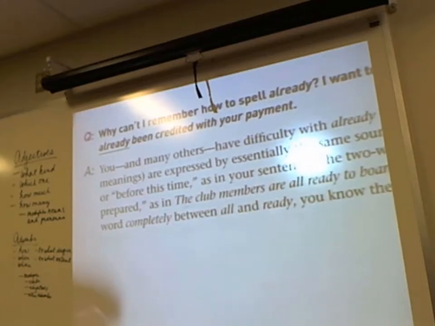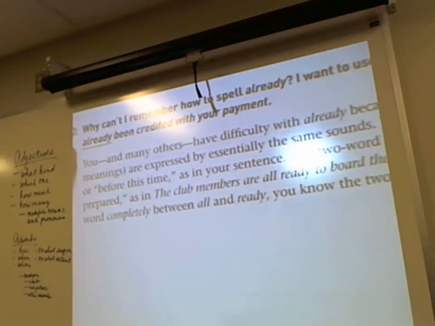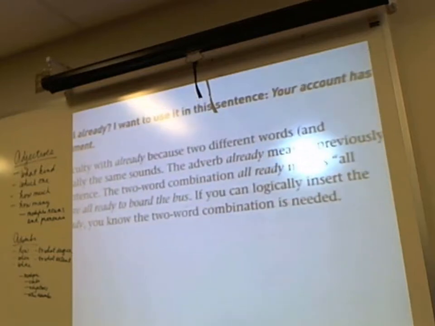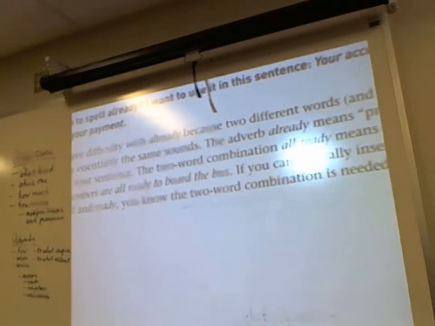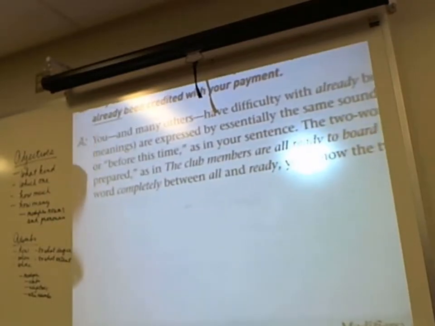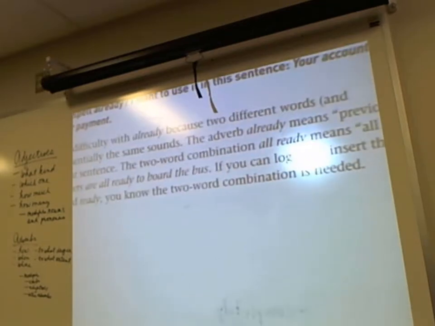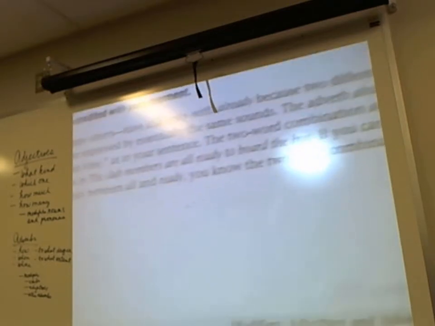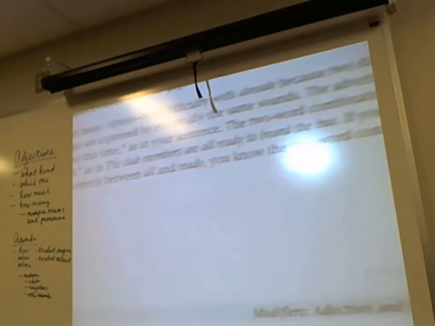The words are expressed essentially by the same sounds. The adverb already is one word, and means previously or before this time, as in your sentence, which is correct. The two-word combination all ready means all prepared, as in the club members are all ready, or all completely ready. If you can insert the word completely in between all and ready, then it's probably two words. Are you all completely ready to board the bus?